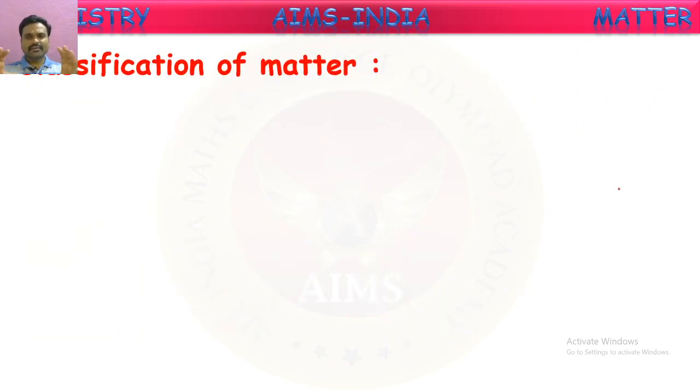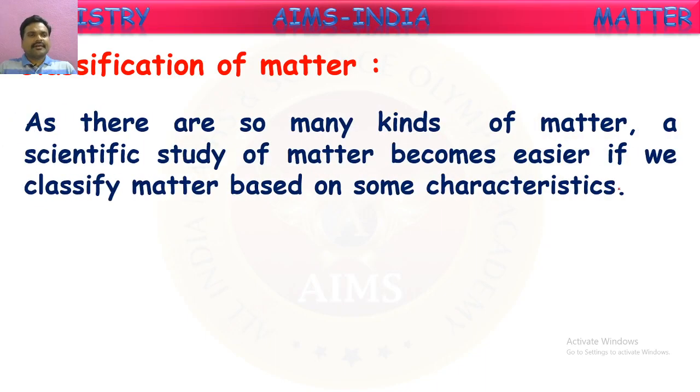All matter we cannot say is of the same kind. So we have to segregate them to understand them better. So you will see here the classification of matter. As there are so many kinds of matter, a scientific study of matter becomes easier if we classify matter based on some characteristics. If you want to study matter, it is better to classify it based upon certain characteristics. Then, based upon the categorization, we can understand the properties of these matters in an easy manner.